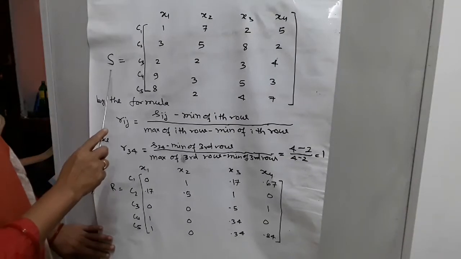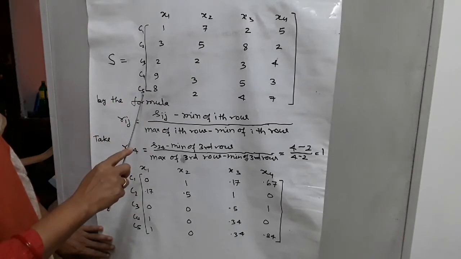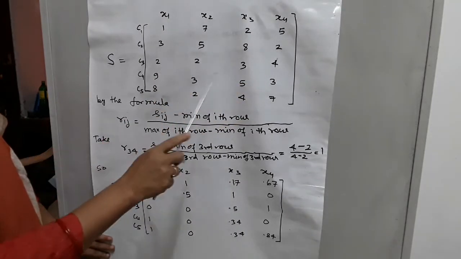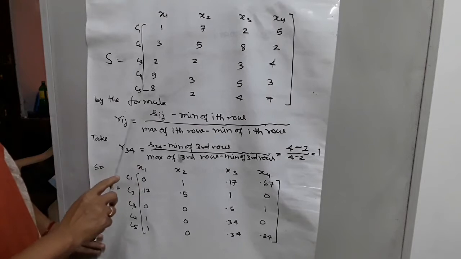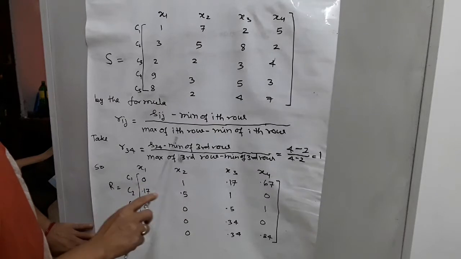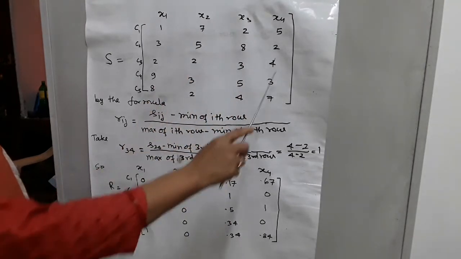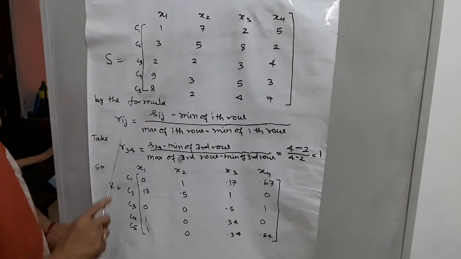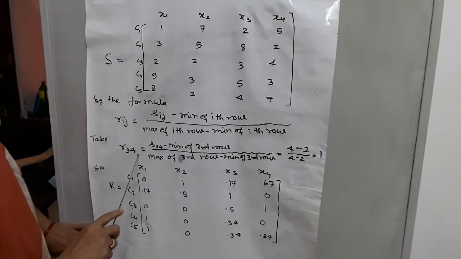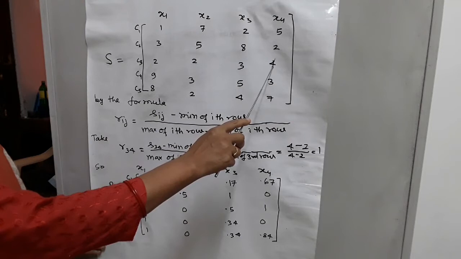The relation matrix between C and X is given as follows, with criteria in rows and alternatives in columns. By the formula Rij = (Sij minus min of the ith row) / (max of the ith row minus min of the ith row), we convert this mapping S into R. If we want R34, then S34 means third row and fourth column.